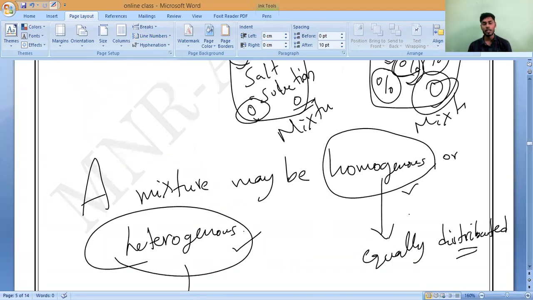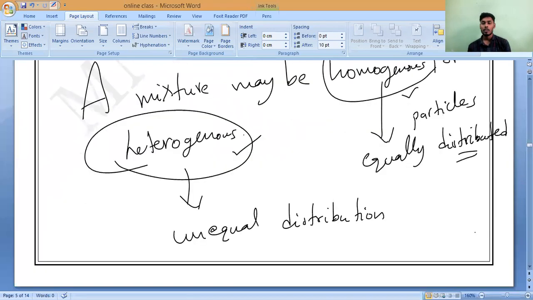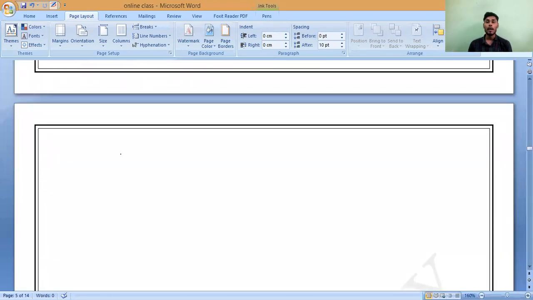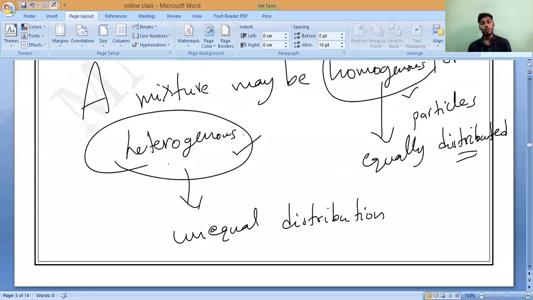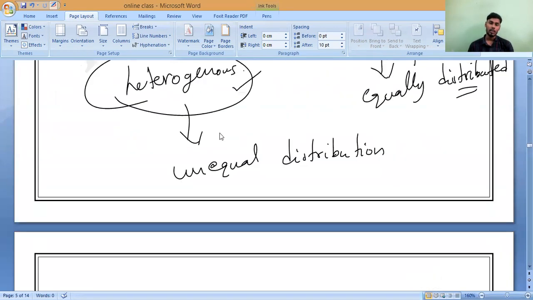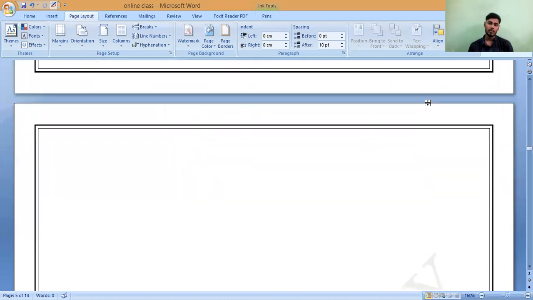What is that equal distribution? Particles. Particles are equally distributed throughout the substance. Please write the definitions. Homogeneous mixture means particles are equally distributed throughout the substance. Unequal distribution, not equally distributed, is called heterogeneous. Will you be able to remember? Equal distribution is called homogeneous. Unequal distribution is called heterogeneous. Anybody, please ask.